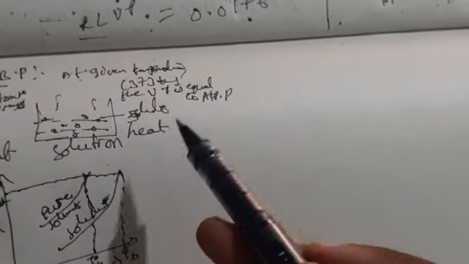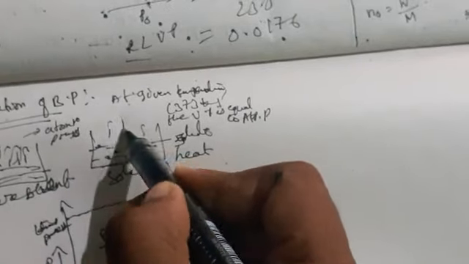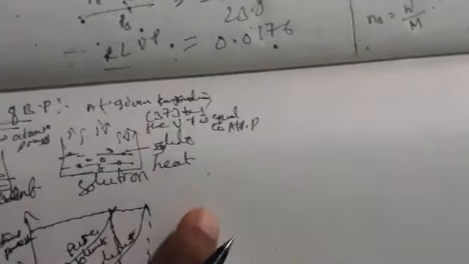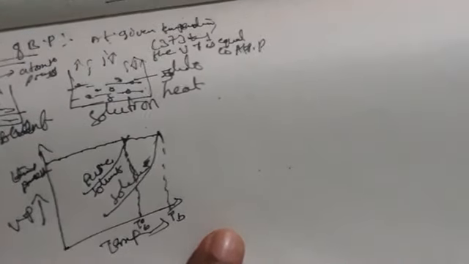To increase the vapor pressure of the solution, we have to heat the solution. When we heat it, the solvent molecules start escaping, so the vapor pressure of the solution also increases under heating at a given temperature.